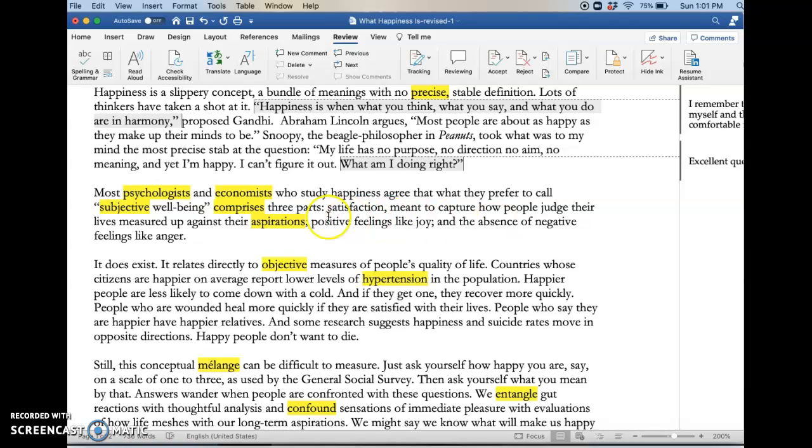So most psychologists and economists, and remember, that's what he is. He's an economist who studies happiness, agree that what they prefer to call "subjective well-being." Well, that's interesting. He's put that in quotes. So that means that that's a term that people use in psychology and in economics when they're talking about happiness. So to me, that means that this is what we would call a key term, right? And that means that I might try to understand what this key term means, subjective well-being.